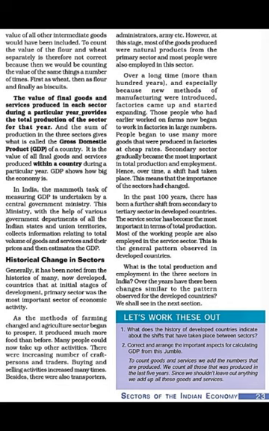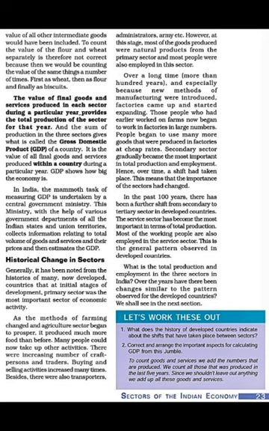The value of final goods and services produced in each sector during a particular year provides the total production of the sector for that year, and the sum of production in the three sectors gives us GDP, gross domestic product. So when we calculate all the value of final goods and services produced in each sector during a particular year, it gives us the total production of the sector for that year. And when we club the production of the three sectors, it gives us our GDP. So what is GDP? The sum of production in three sectors is GDP, our total output of the country.